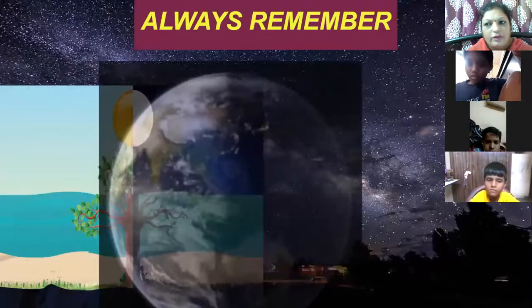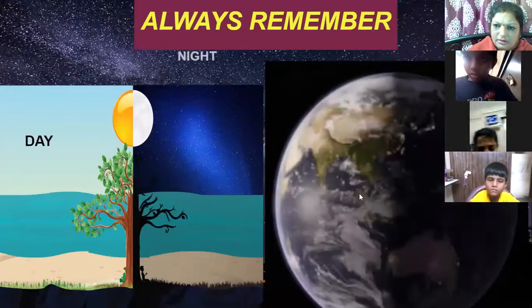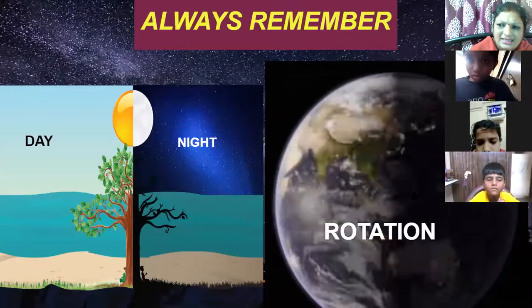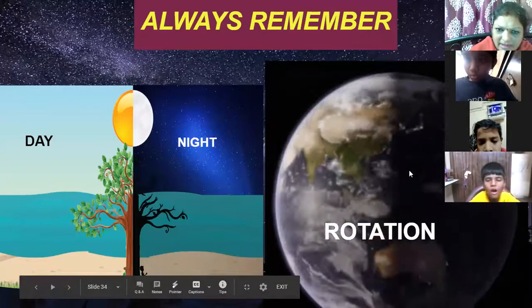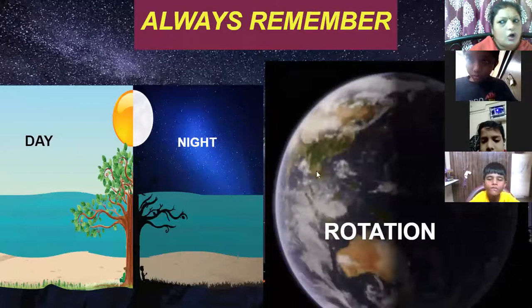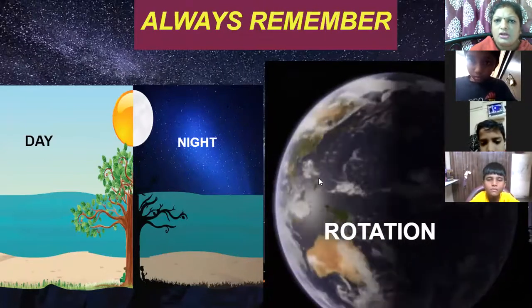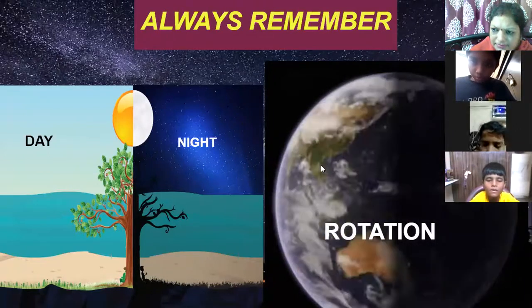And boys, always remember, our earth is rotating around its axis. So when rotation takes place, we have day and night on the earth. So day and night occurrence on the earth is because of the rotation of the earth.